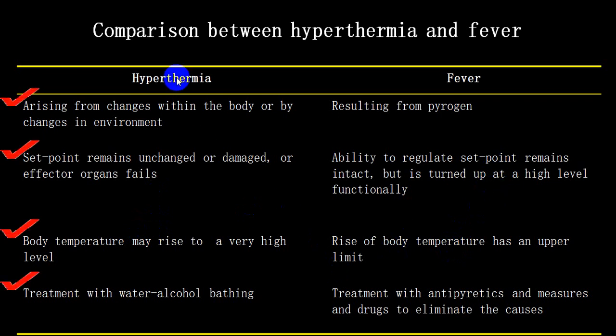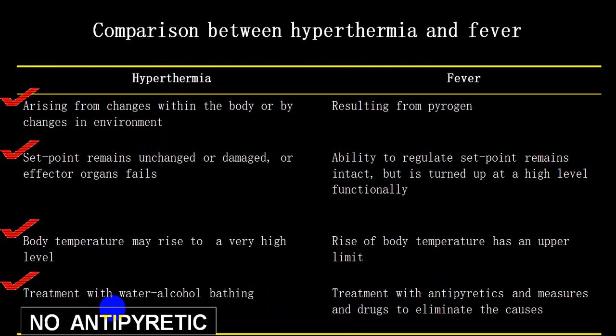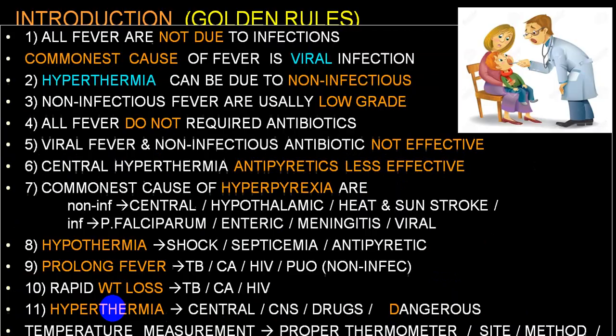Hyperthermia will not respond to antipyretics, while fever will respond to antipyretics and other drugs. In hyperthermia, you will require external cooling methods. So antipyretic does not work in hyperthermia, antipyretic will work in case of fever. Now I am going to some common general rules. So this is quite simple and it will help you very much in your everyday practice.